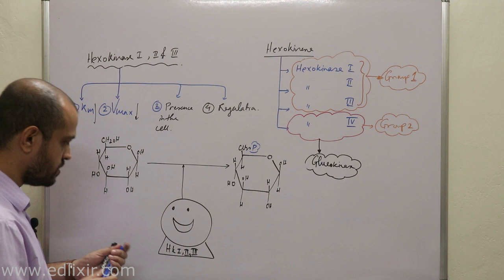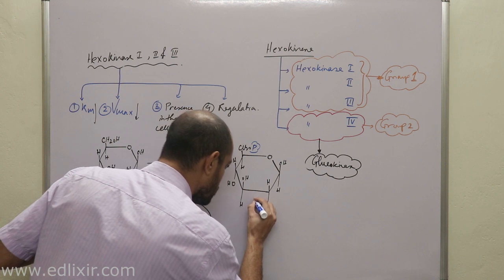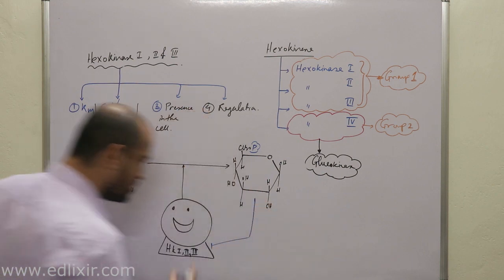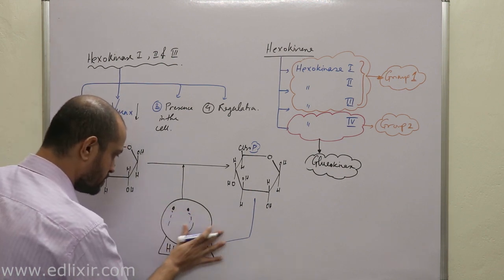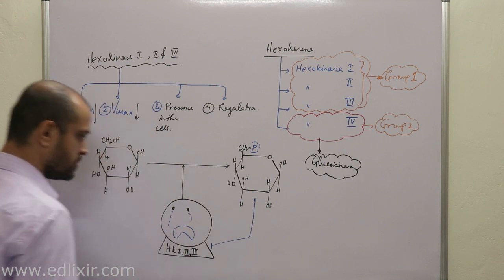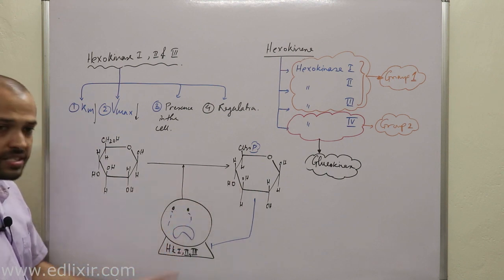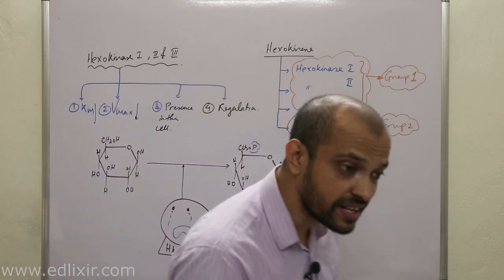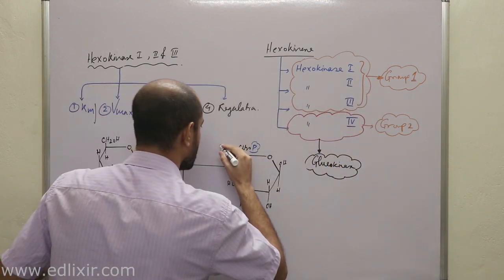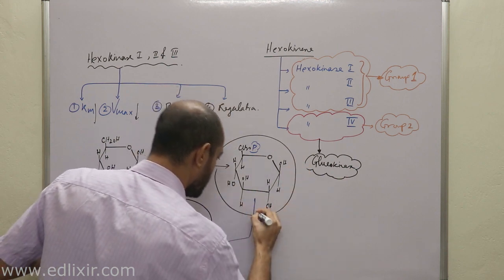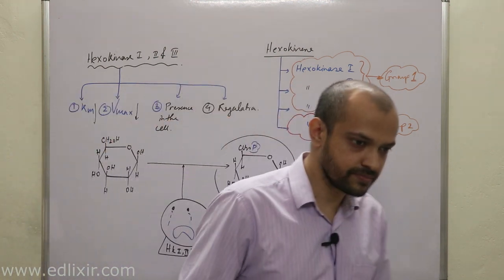Now a very important point here we need to understand is this, that hexokinase 1, 2 and 3 are actually inhibited by their own product, clear? That means whenever glucose is converted into glucose 6 phosphate, glucose 6 phosphate is actually the primary inhibitor of hexokinase 1, 2 and 3, clear?